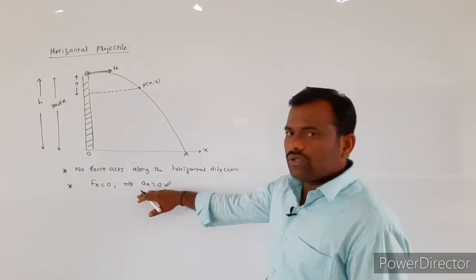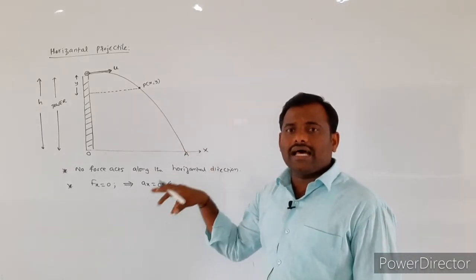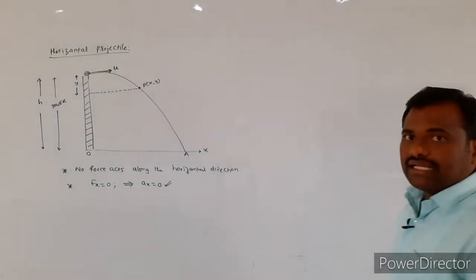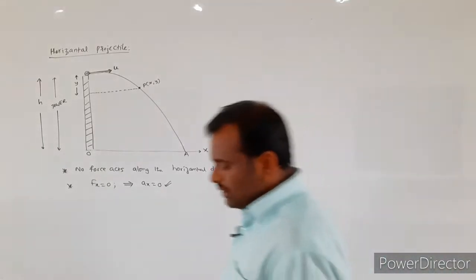If Fx is equal to 0, the acceleration present along the x-axis also is equal to 0.